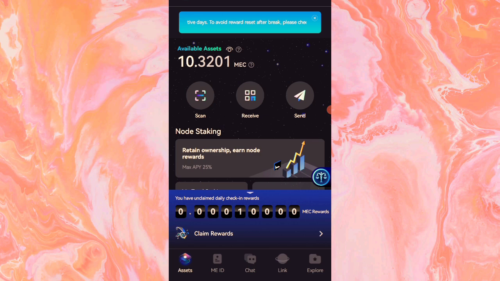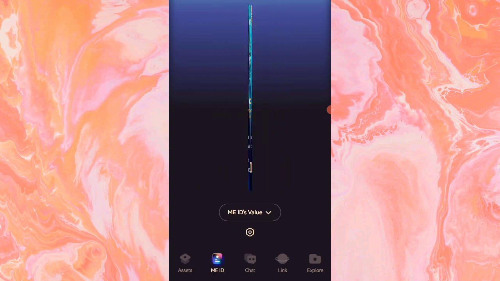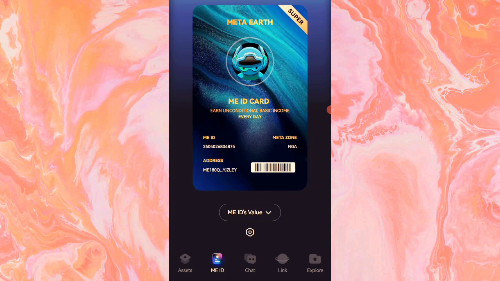Firstly, if you have signed up on this Me Pass, maybe you are on my Telegram channel and you signed up when I shared it then, but you haven't completed the Me ID, this Me verification, and you can see the Me ID. If you haven't, then I will just implore you, uninstall the app and download again, then create a fresh account so that you'll be able to complete the Me Pass ID as well as do daily check-in to earn the Me token.